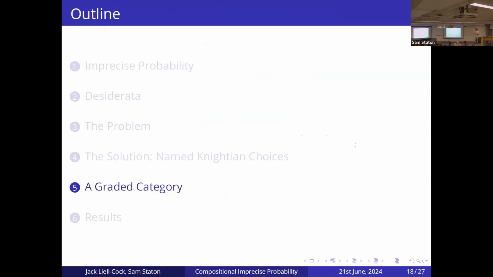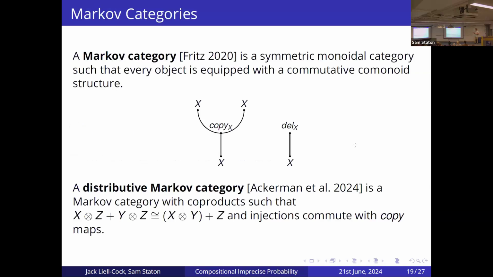So given this monad construction, we want to construct a category to actually interpret our programming language, which turns out to be a graded category because we end up grading the monad by these Knightian names. So just to give a little bit of background, a Markov category is a symmetric monoidal category such that every object has a commutative comonad structure.